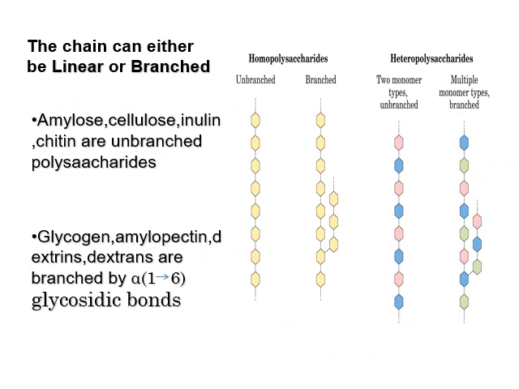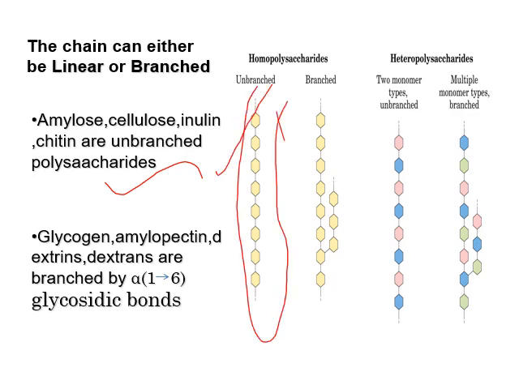The chain can be either linear or branched. So here you can see that amylose, cellulose, inulin, chitin are unbranched polysaccharides. So this is a structure of unbranched polysaccharides. Whereas glycogen, amylopectin, dextrins are branched polysaccharides which will be having alpha 1,6 glycosidic bonds at its branching points.